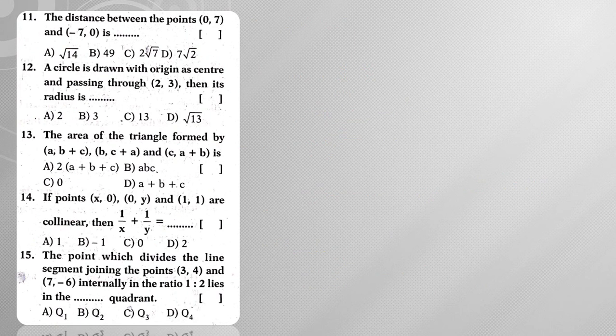Next, moving on to question number 11. The distance between the points 0 comma 7 and minus 7 comma 0. So apply the distance formula. What am I going to get? Minus 7 minus 0 whole square plus 0 minus 7 whole square. So which gives me 7 square is 49 plus 7 square is 49. So when I take 49 as common, then I can write it as 2 into 49. Now since square root of 49 is 7, that can be taken out. Hence the answer is 7 root 2.